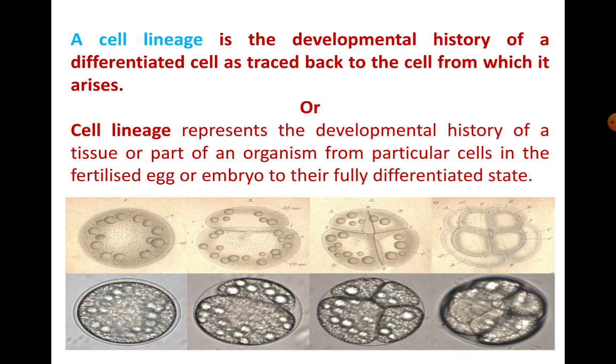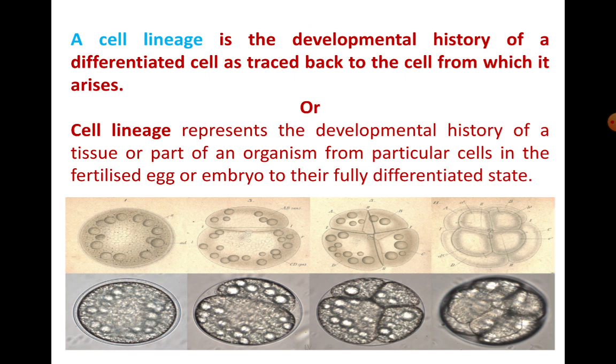Coming back to the cell lineage definition, it can be defined as the developmental history of a differentiated cell as tracked back to the cell from which it arises.